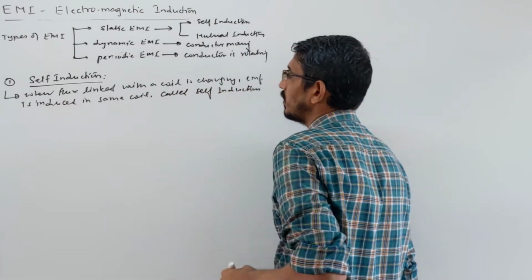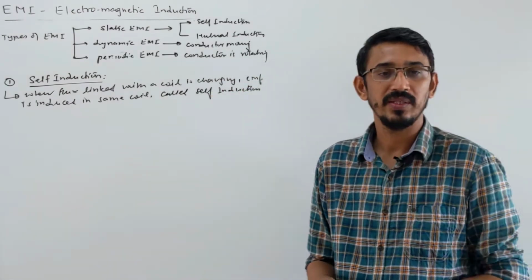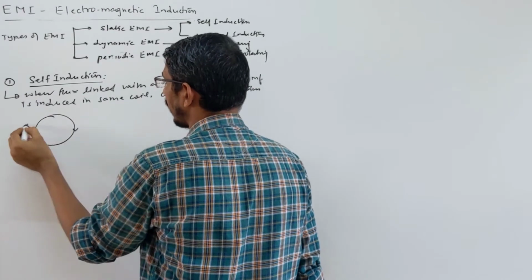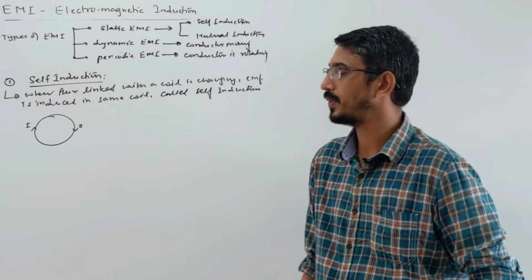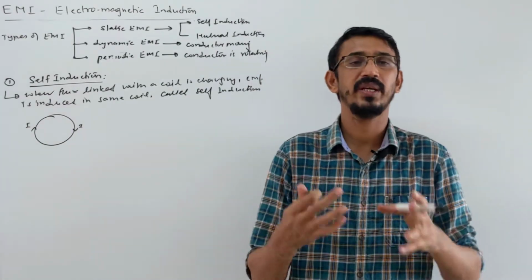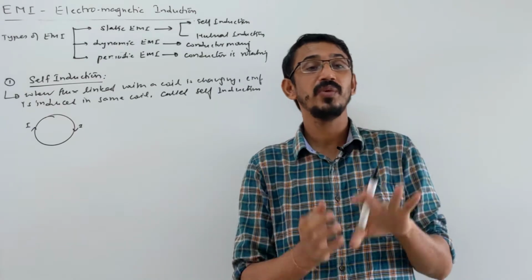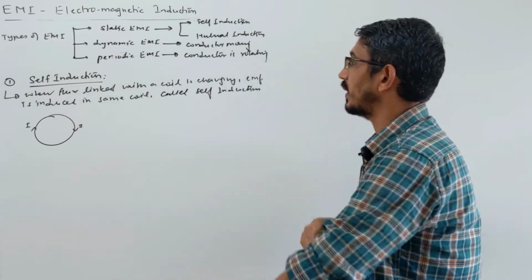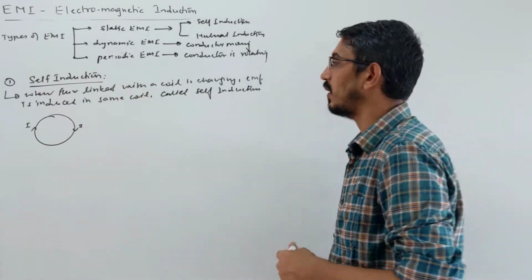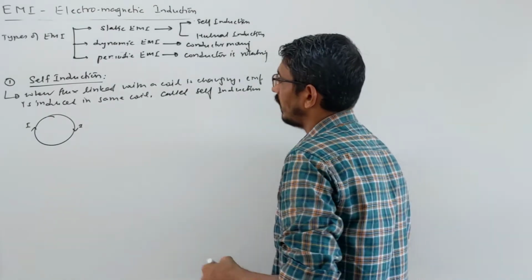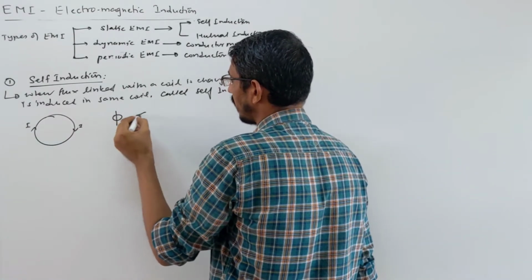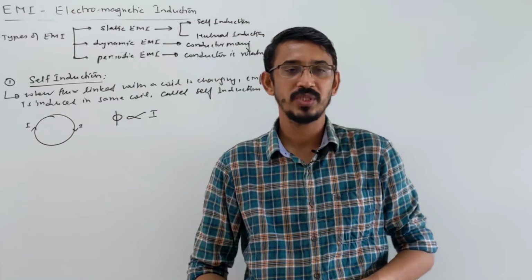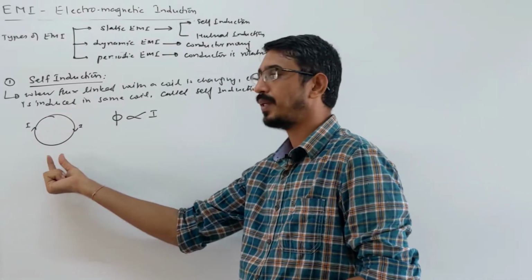Suppose you have a solenoid or some coil, and the current is changing, growing or decaying, increasing or decreasing. So the magnetic field and the magnetic flux linked with this coil are changing, and an opposing EMF, or opposing current, is produced in this coil. This phenomenon is called self-induction. Now look here, how to say it mathematically. Suppose the flux linked with a coil is directly proportional to current. Why? Flux is directly proportional to magnetic field, and magnetic field is proportional to how much current you have.